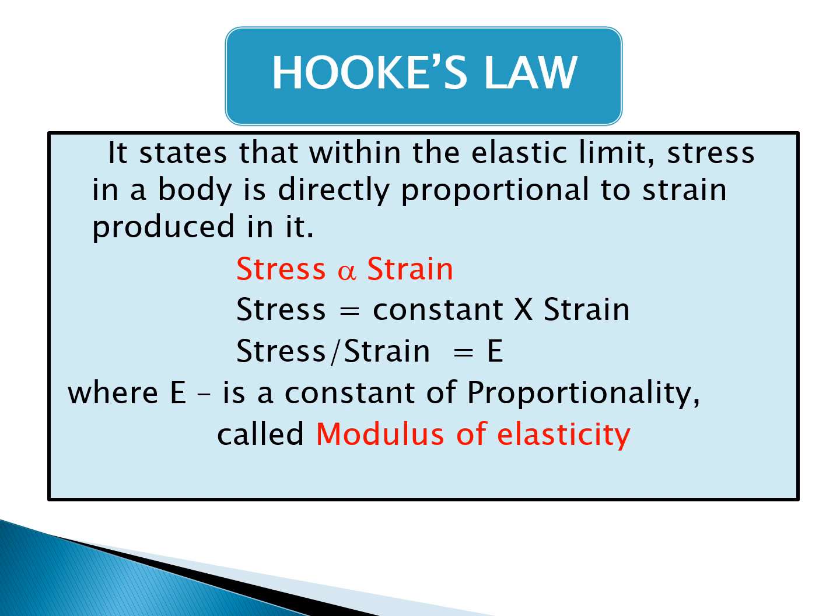It means that how much of stress we apply to the body, that much of strain will be produced in the body. I can write it as stress is equal to a constant into strain, because I have removed the proportionality sign and introduced a constant. In the next step, I have written stress by strain is equal to a constant. That constant is taken as capital E, where E is a constant called constant of proportionality, and it is otherwise called as modulus of elasticity.